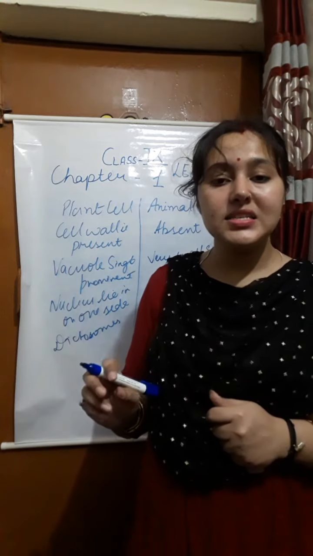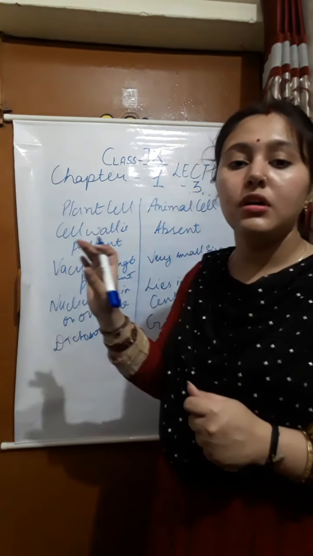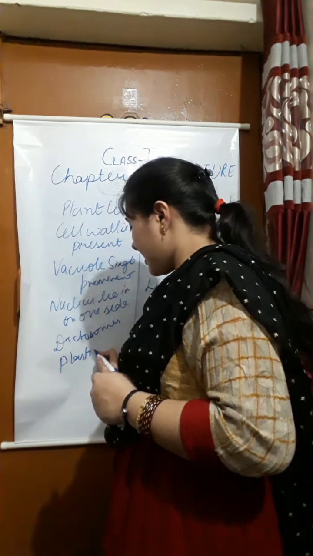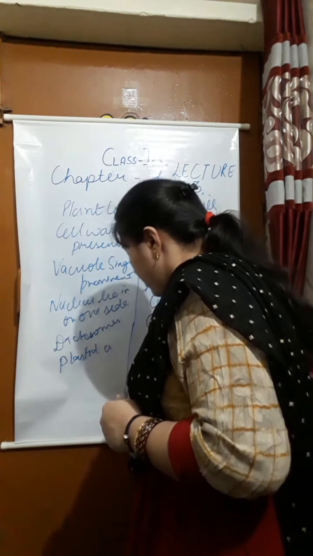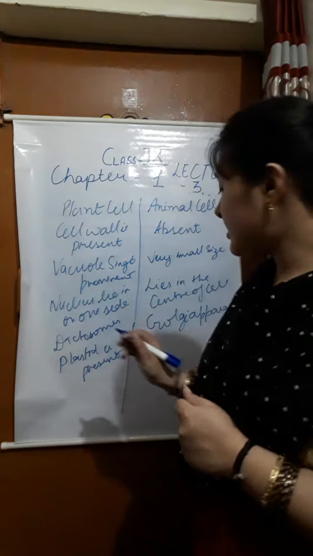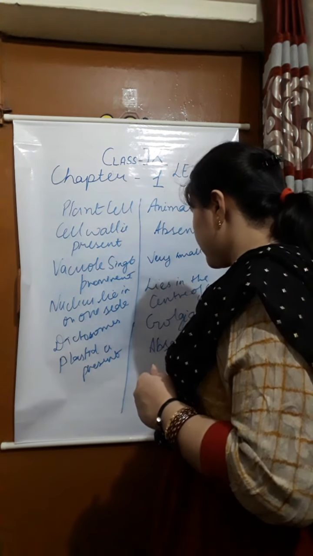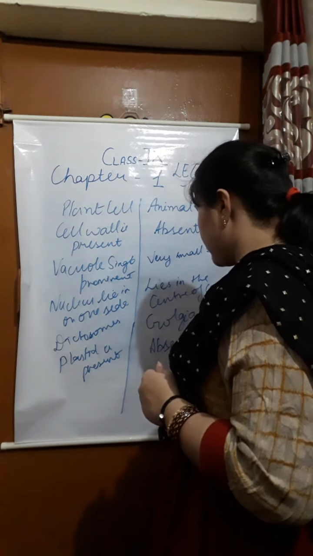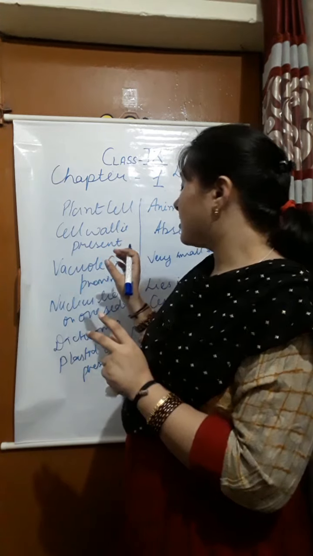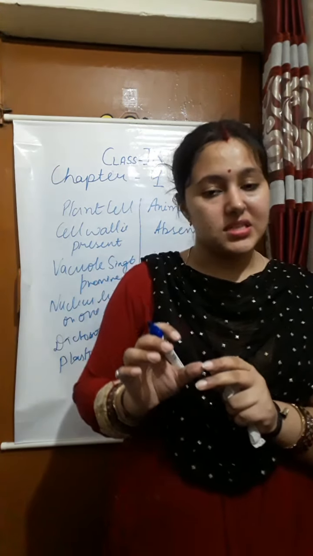In plant cell we have the plastid, so plastid is present, but in animal cell we don't have the plastid, so it is absent. These are some differences between the plant cell and the animal cell.